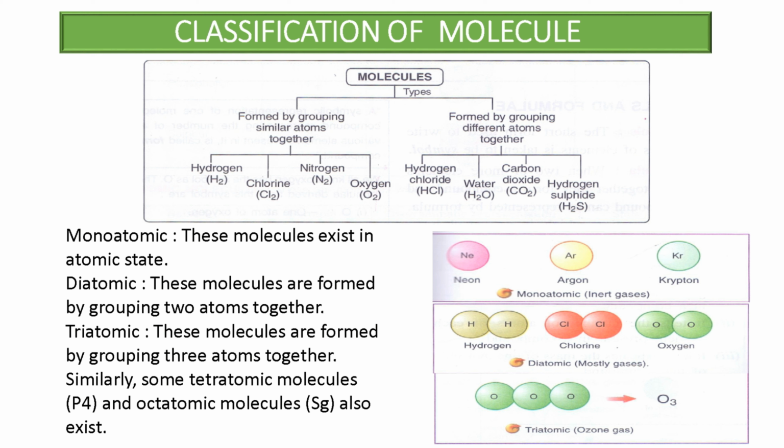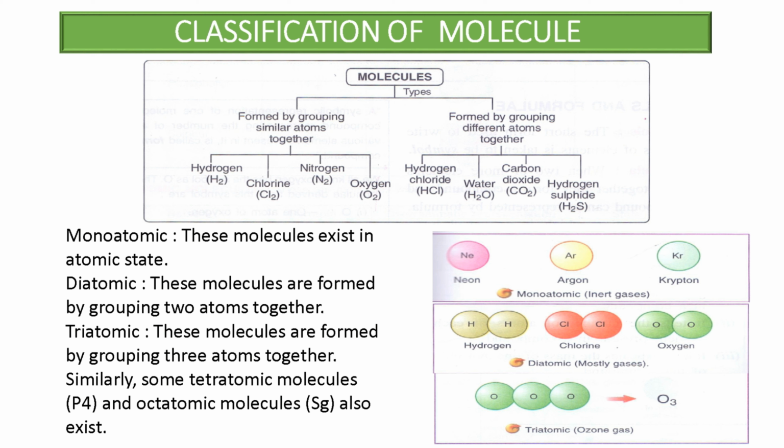Based on the number of atoms, we also classify molecules in these ways. Monoatomic molecules exist in atomic state and have only one atom in their molecule. Diatomic molecules are formed by grouping two atoms together. Triatomic molecules are formed by grouping three atoms together. Similarly, there are tetraatomic molecules like phosphorus and octaatomic molecules like sulfur.